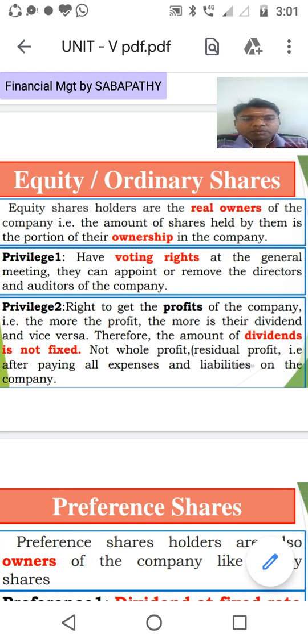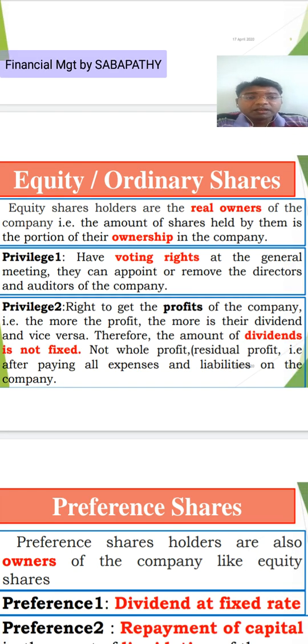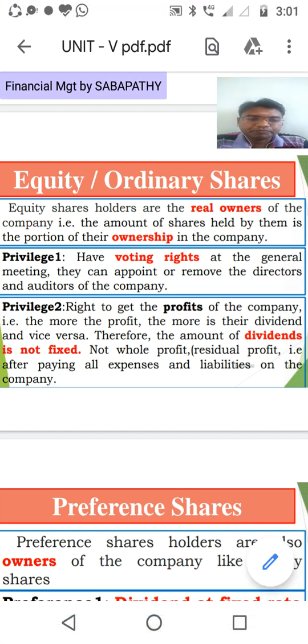That means the amount of shares held by them is the portion of their ownership in the company. They are having the ownership in the company. They are not simply shareholders, not simply a person, right? Equity shareholders are real owners, and we call them real owners because they have voting rights.